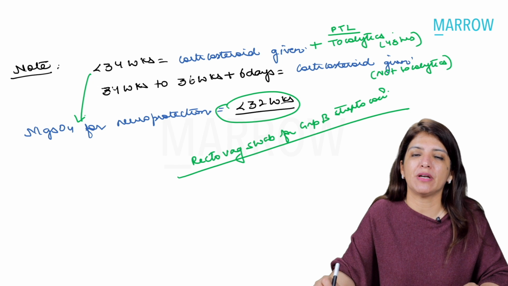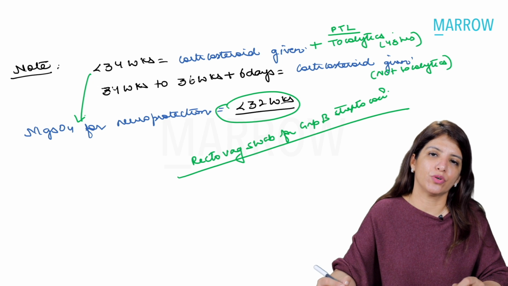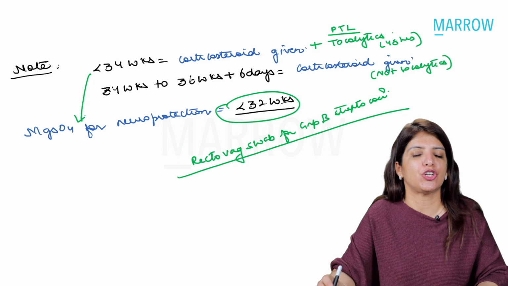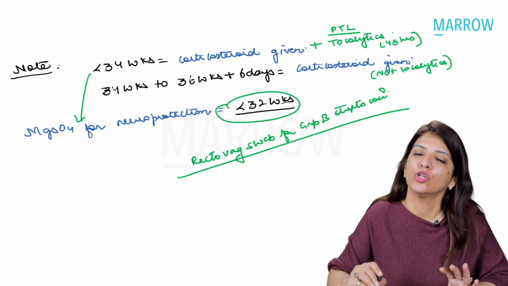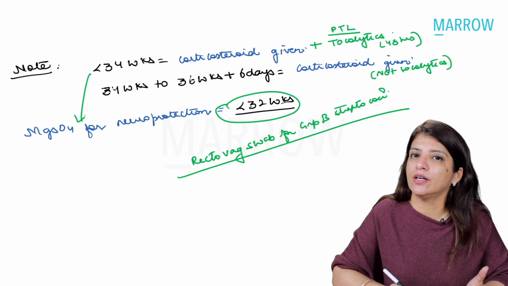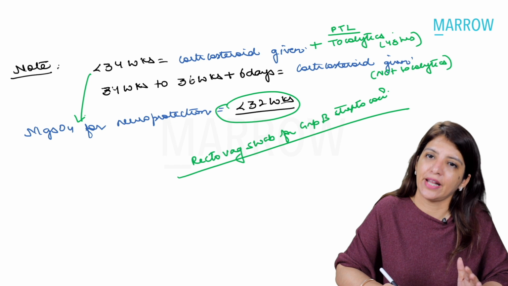Now, whenever preterm labor is happening between 34 weeks to 36 weeks plus 6 days, you are going to give corticosteroids and nothing else. You don't have to give magnesium sulfate. You don't have to give any tocolytics. Clear? Okay. Now, which corticosteroid is recommended by Government of India? Government of India recommends dexamethasone.